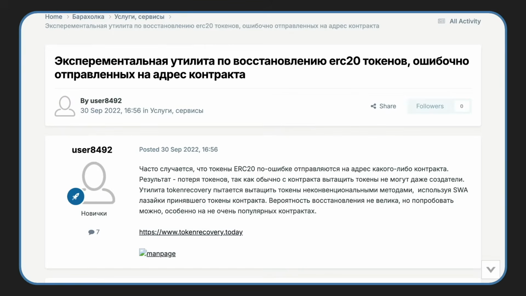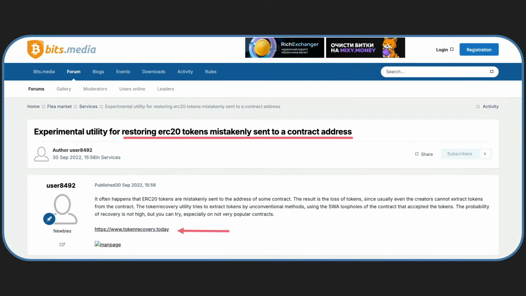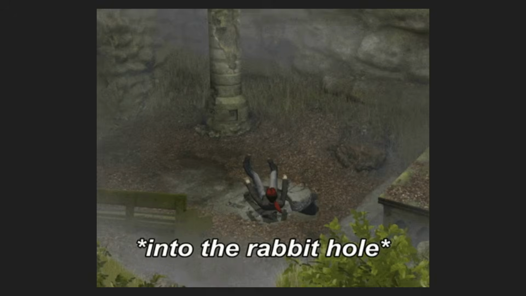So further research into this led us to this forum post on bits.media. Now, for those of you that don't know, bits.media is a Russian language forum for crypto and blockchain discussions. So the post itself was made in 2022, and once we translated it, we can see that it's clearly promoting the token recovery tool. So we can determine from this that MUT 1244 first targeted crypto and blockchain communities before moving on to academics, pen testers, and red teamers.